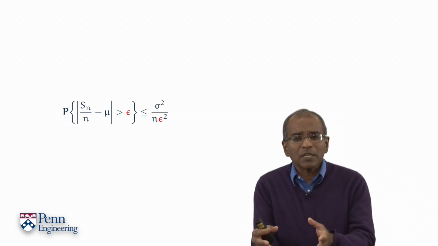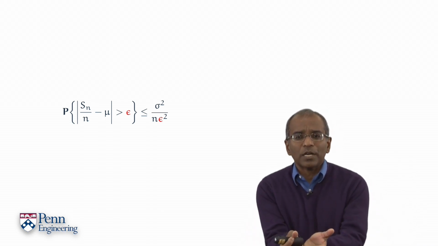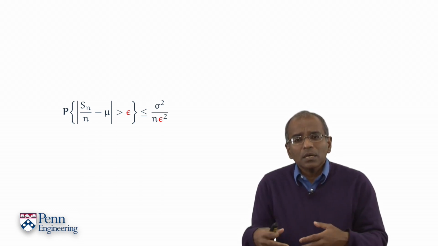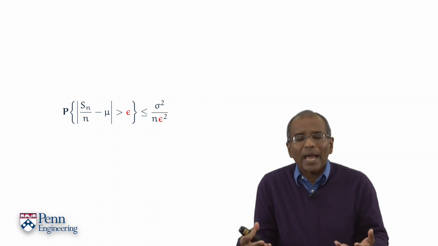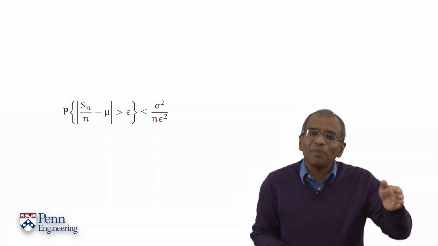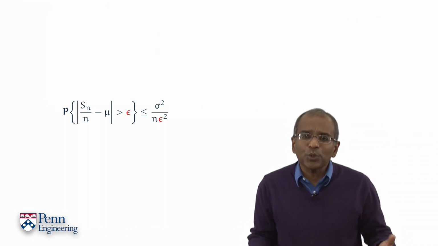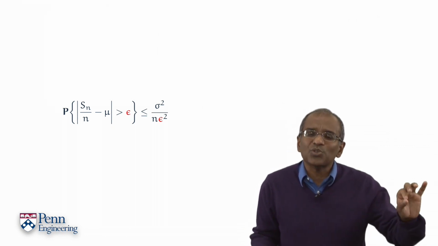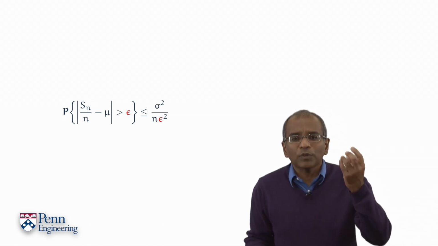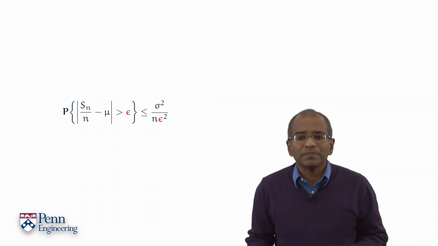Now, sigma squared is the variance of the underlying chance experiment. Epsilon squared is your fixed error parameter squared. These are fixed constants in your application. Remember, we are looking at a whole sequence of partial sums. What happens to the right-hand side as n becomes larger and larger? Well, eventually, the right-hand side tends to 0. And this is the content of the weak law of large numbers.